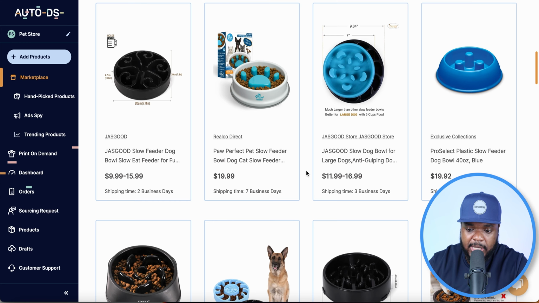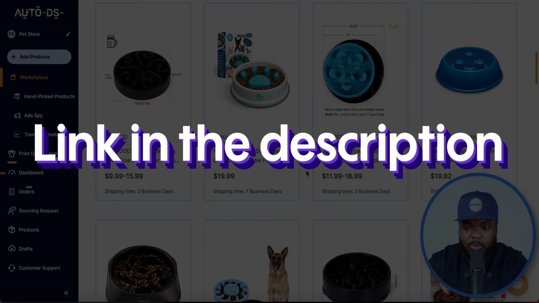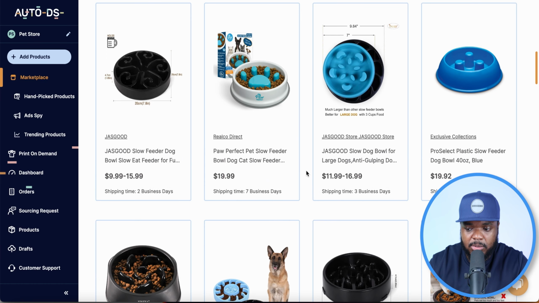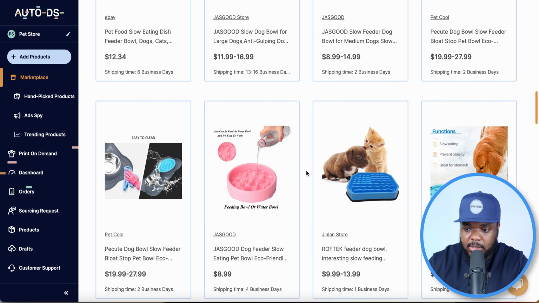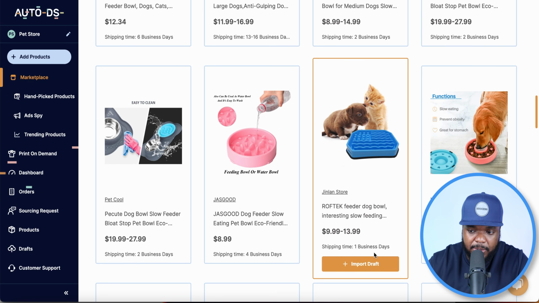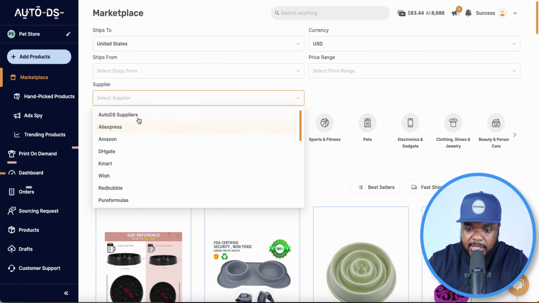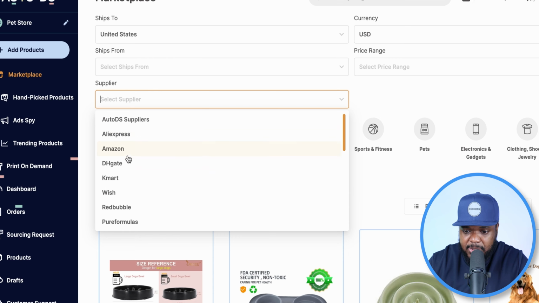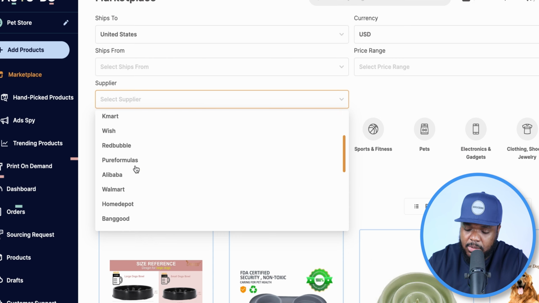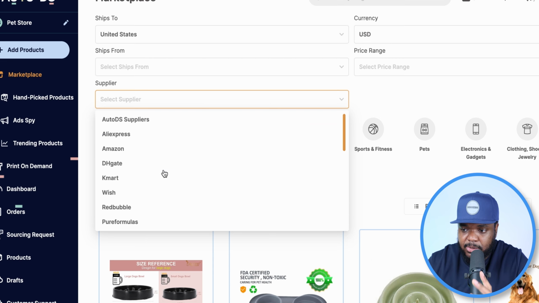That's the good thing about AutoDS, is that once you've built your store, which you can do with an AI store builder, you're going to be able to integrate your dropshipping store with AutoDS so that you can go onto it, look at all of these different products, and see which one you want to go with. You're also going to be able to see the shipping time. So it just makes things super easy, because if I wanted to filter between all of these different suppliers, AliExpress, Amazon, DHgate, Alibaba.com, the list is endless, you're going to be able to pick your ideal supplier.